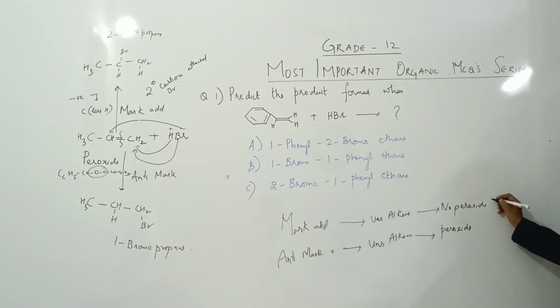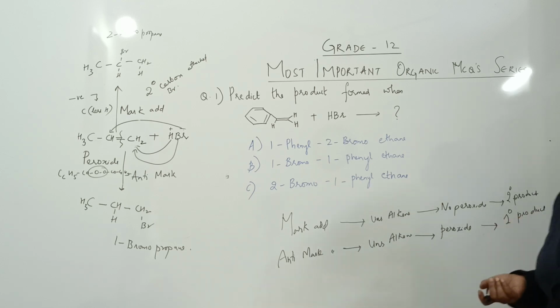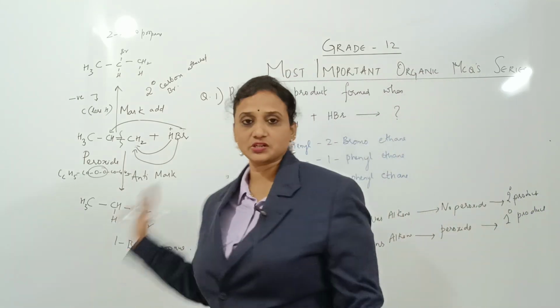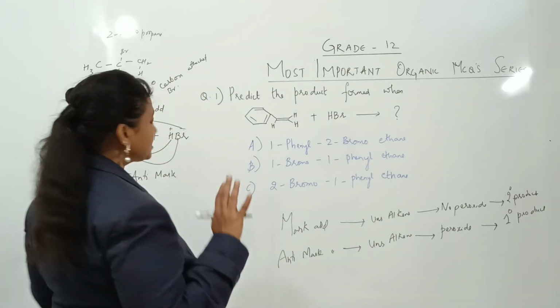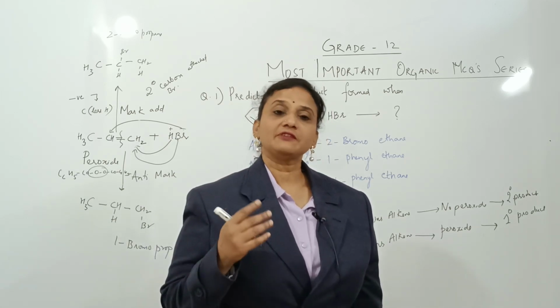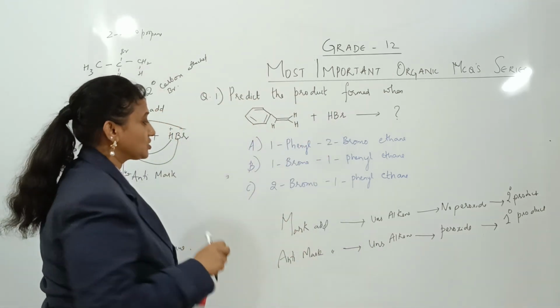Fourth, in Markovnikov addition, what product do you get? You always get the secondary product. In anti-Markovnikov, you get the primary product. That means here 2-bromopropane, here 1-bromopropane. So the secondary carbocation is what is formed. Now the concept is clear. If I use Markovnikov addition, I get 2 marks, the secondary product. If I use anti-Markovnikov addition, I get 1 mark only. Done. Now let us solve this question.